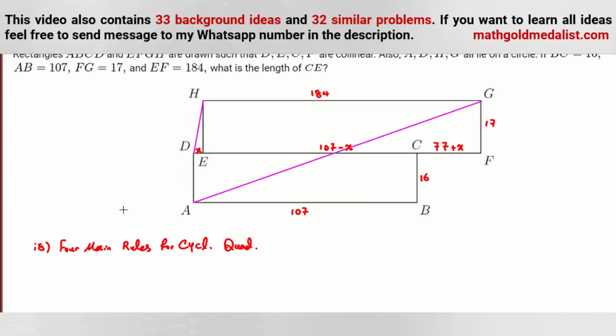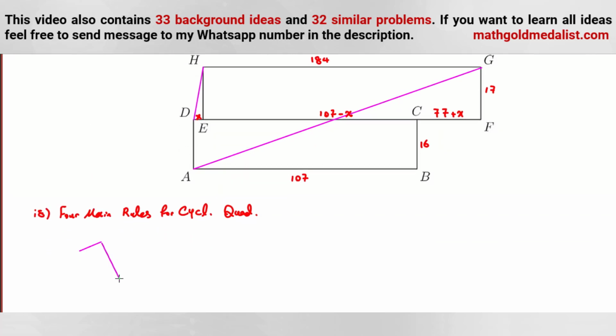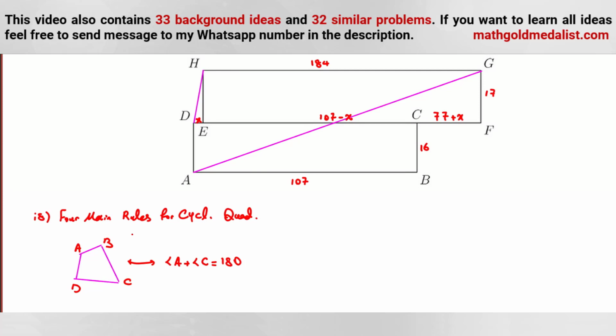You can say ABCD is cyclic if and only if the sum of opposite angles equals 180, that is, if and only if A plus C is 180. The proof is not hard. You should know the inscribed angle, prove from this part to this part, and the converse you can prove by contradiction.